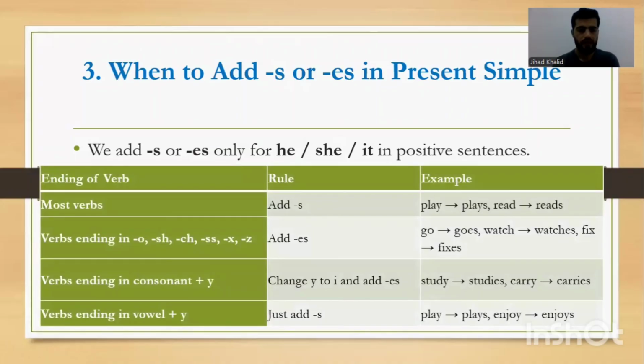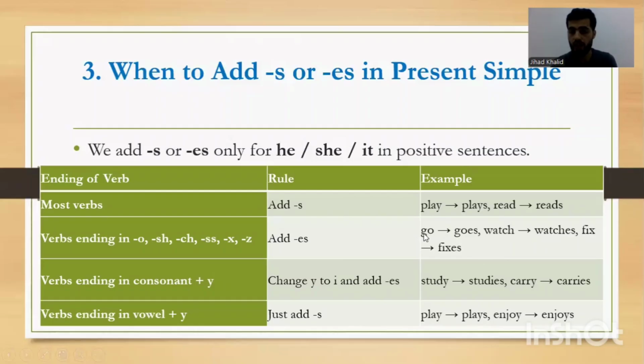So if you look here, at the ending of the verb, for most verbs we only add s, okay? For example, play, plays, read, reads. But if you have verbs ending in o, sh, ch, s, x, z, whenever you see one of these sounds at the end of a verb, we should add es. For example, go, goes, watch, watches, fix, fixes.